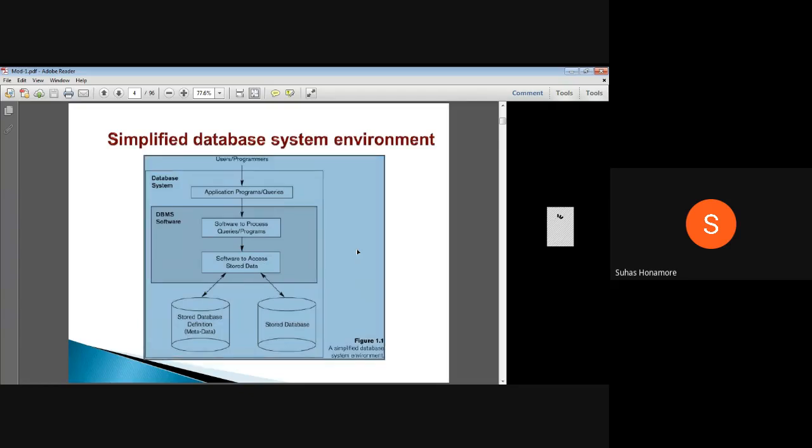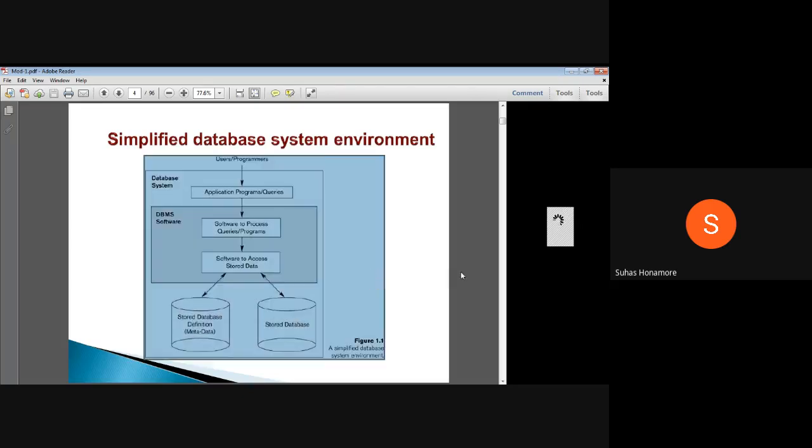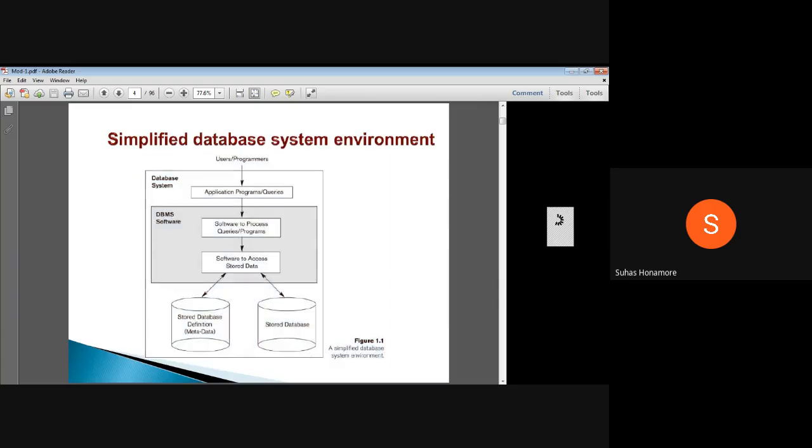Okay, so in this diagram, if you observed, along with the database, one more thing is there, that is called metadata, or we can say a catalog. So what is a catalog? Can anyone say it? What is a catalog? Quick response, anything. What is a catalog?